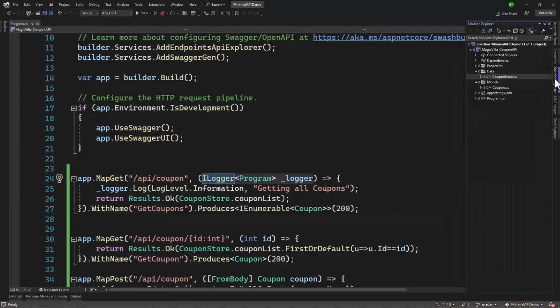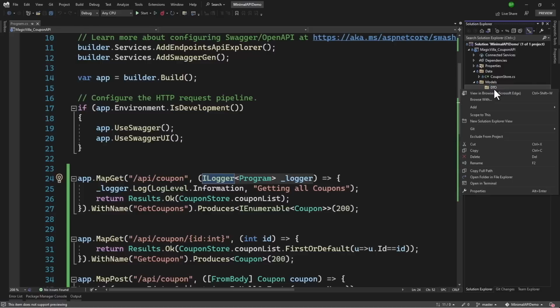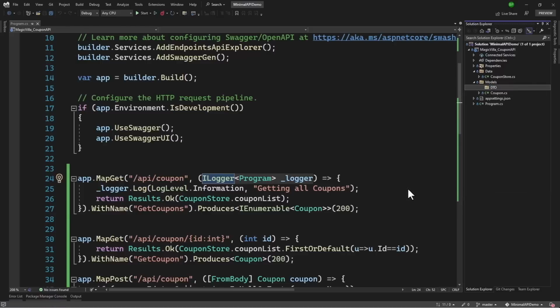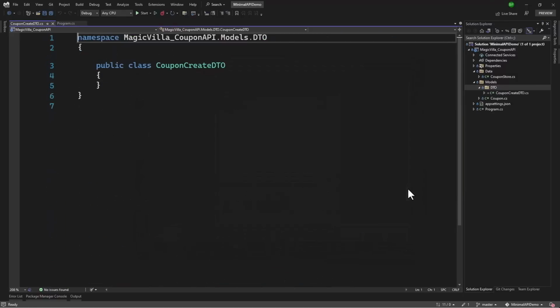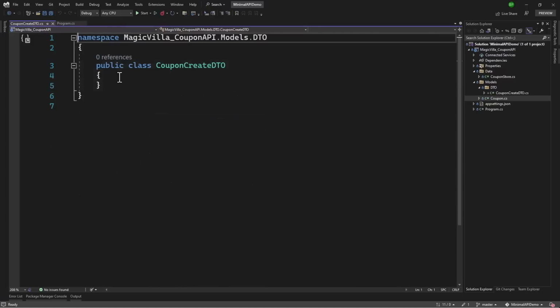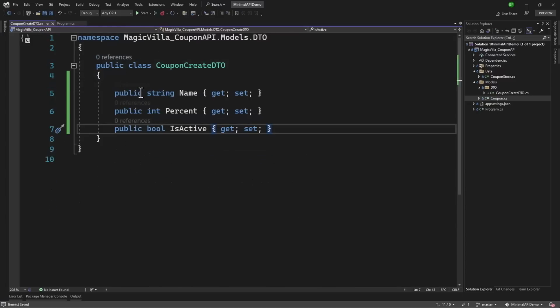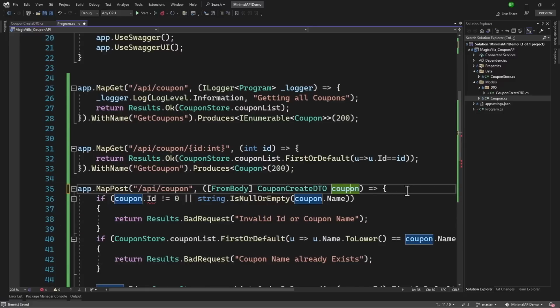So for create, we will add a DTO in our project. In models folder, let me add a new folder for DTO. And in there, I will add a new class, which will be coupon create DTO. Now there, I only want 3 properties. So let me copy them and I will paste those right here. We will go to our endpoint here, and when we are creating from body, we will only retrieve the coupon create DTO.